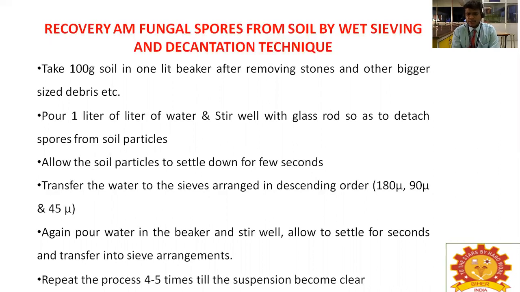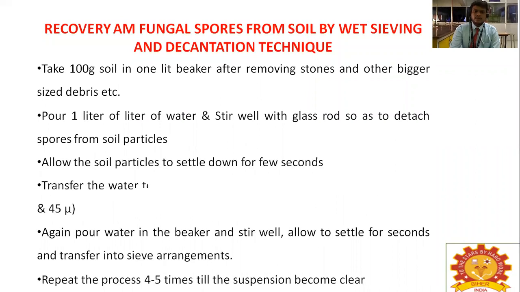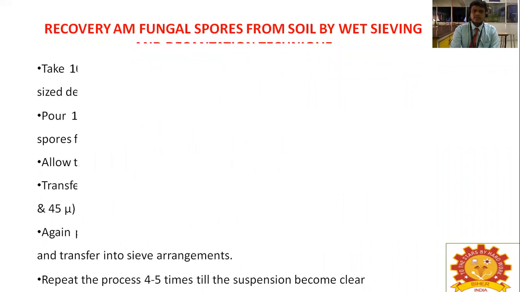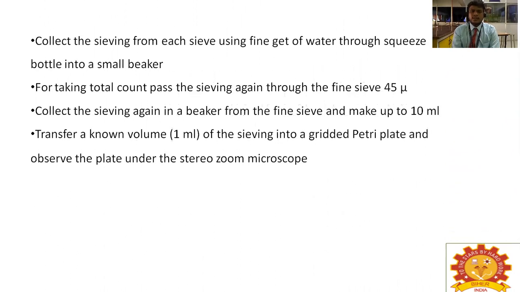Again, pour water in the beaker and stir well. Allow it to settle for a few seconds and transfer into the sieve arrangement. Repeat the process 4 to 5 times till the suspension becomes clear. Then collect the sievings from each sieve using a fine jet of water from a wash bottle into a small beaker. For taking the total count, pass the sievings through the fine sieve, 45 microns, which is the lowest micron size.